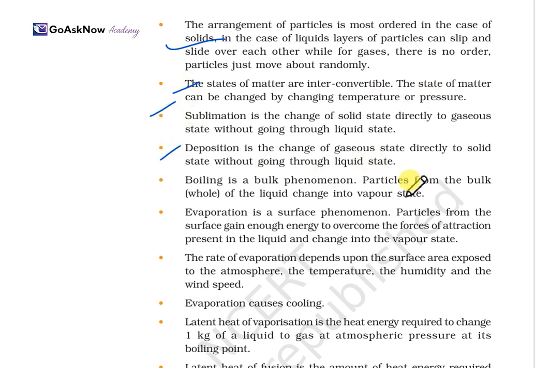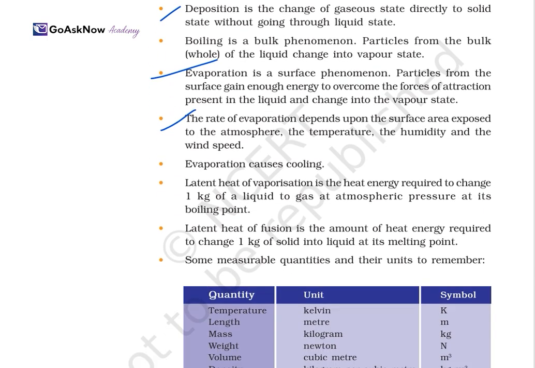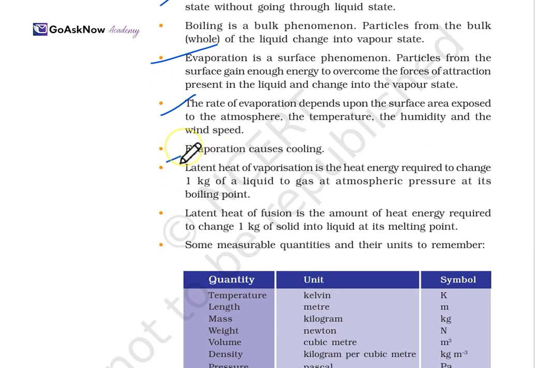Boiling is a bulk phenomenon, in which particles from the whole bulk of the liquid change into vapor. Evaporation is a surface phenomenon, in which particles from the surface gain energy to overcome the force of attraction and change into the vapor state. The rate of evaporation depends on the surface area and other factors we have studied. Evaporation causes cooling. Latent heat of vaporization is the heat required to change 1 kg of liquid to gas at atmospheric pressure at its boiling point. Latent heat of fusion is the amount of heat energy required to change 1 kg of solid into liquid.